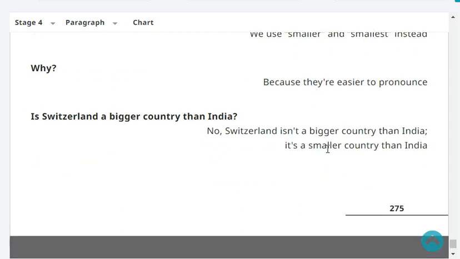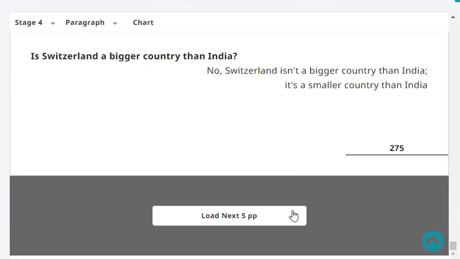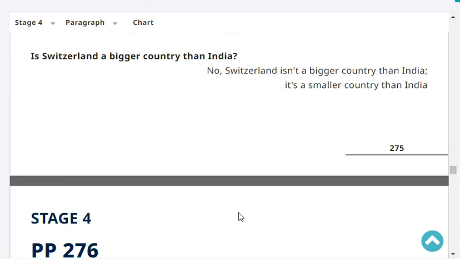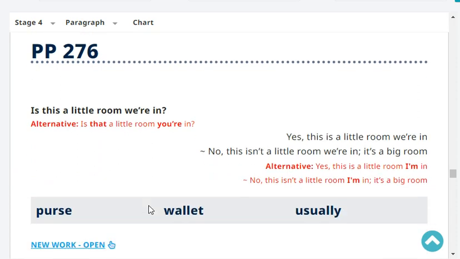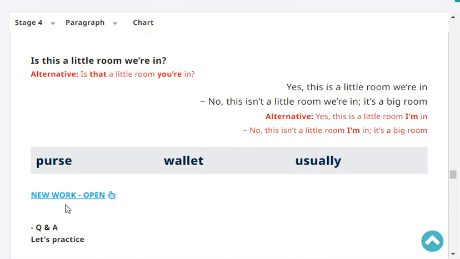Is Switzerland a bigger country than India? No, Switzerland isn't a bigger country than India. It's a smaller country than India. Is the room you're in little? Yes or no? Yes, this room I'm in is little. Very good.